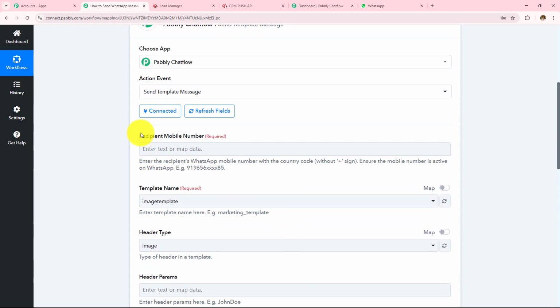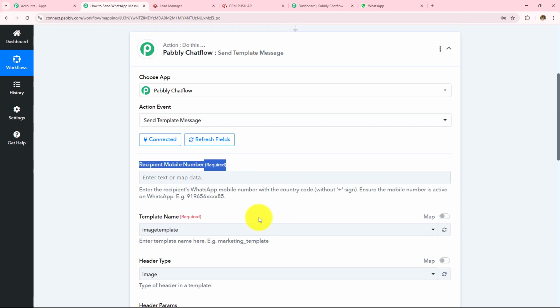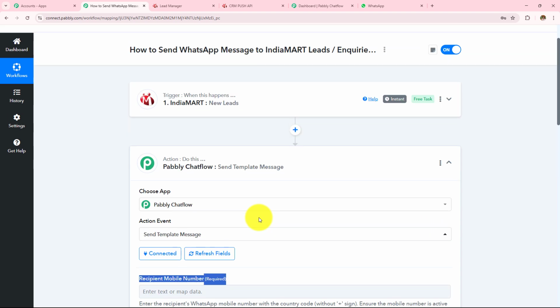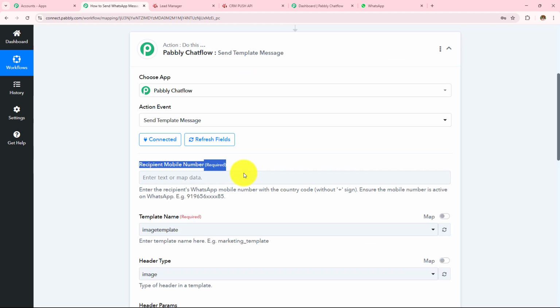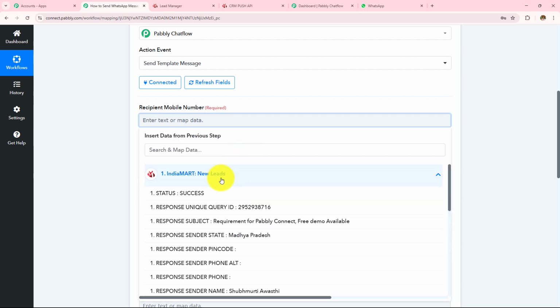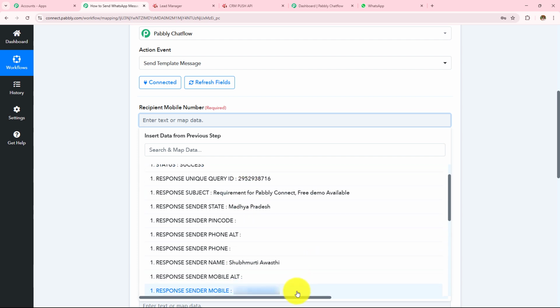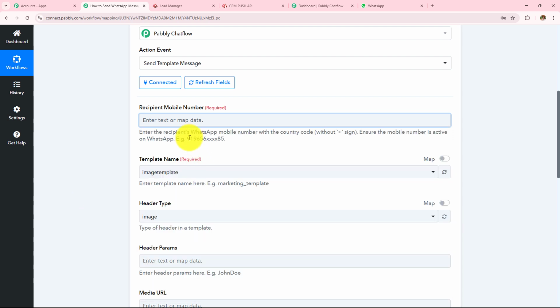So the first one is that I have to enter the recipient phone number. So I'm not going to enter this manually or any of the other details manually. Instead, I'm going to use a method called mapping, which means I'm going to enter data from my previous response. Now, when I click on any of these fields, I can see this IndiaMart, and when I click on this, I can see all the response that I've received from there. Now here I have received the mobile number, but I can see that I have received it in this format +91, and over here it is written that I have to eliminate this plus and enter the phone number with the country code without this plus sign.